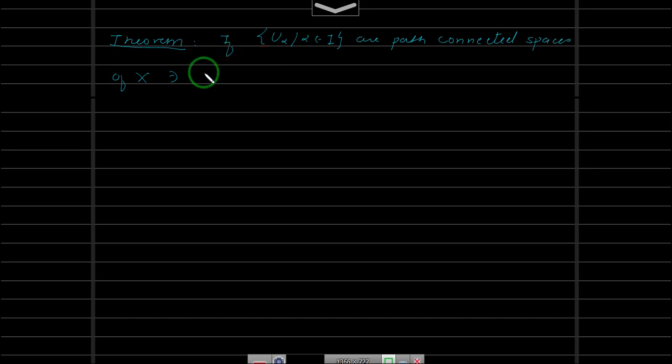That means their intersection is non-empty, intersection over alpha belongs to I of U alpha is non-empty. Then the union over alpha belongs to I of U alpha is path connected.